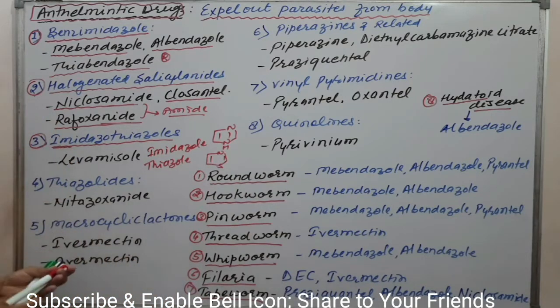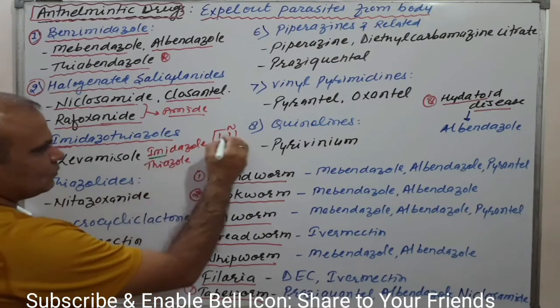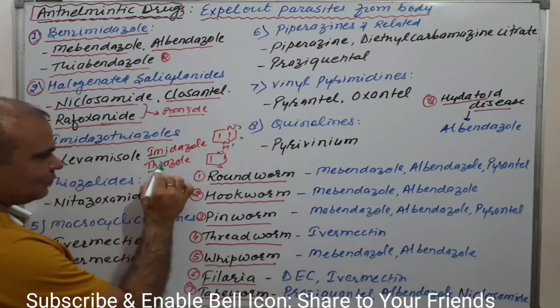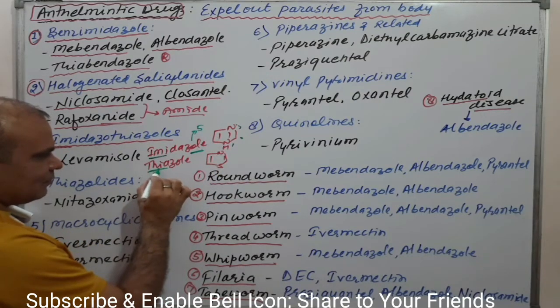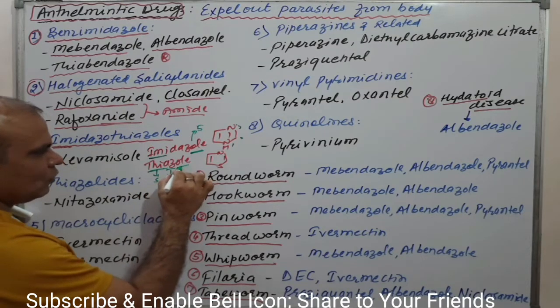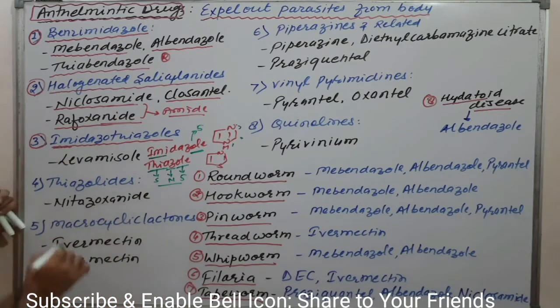How can we correlate the structure? Imi means 1,3 position nitrogens, and thiazole is a five-membered ring. Similarly, thia means sulfur, aza means nitrogen, and all are five-membered. In this pattern we can understand easily.